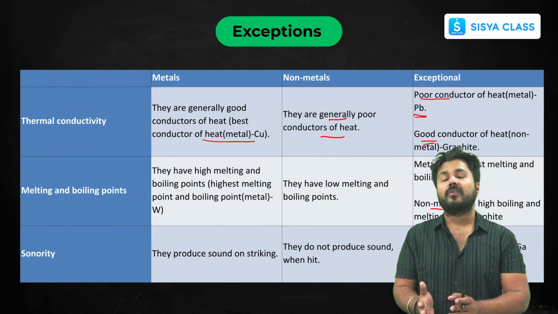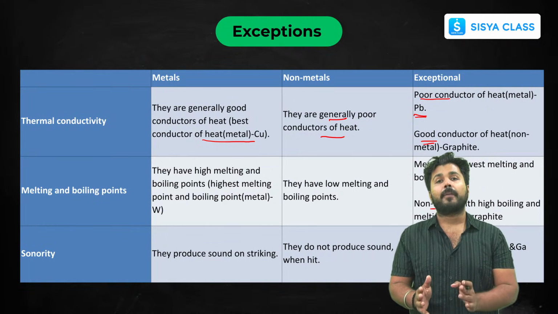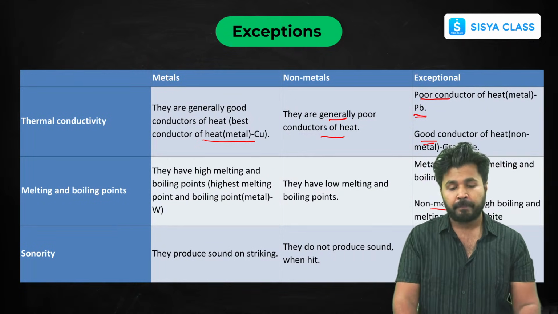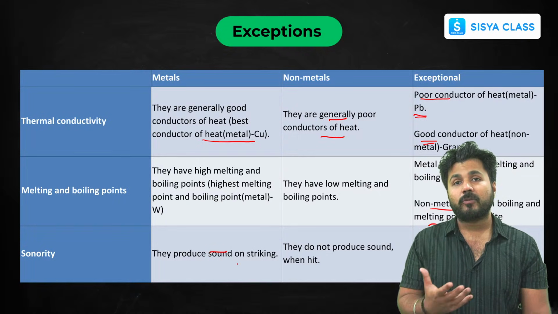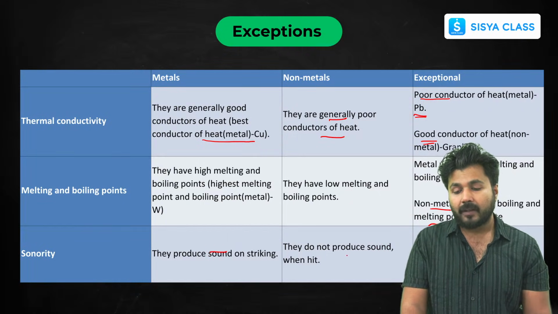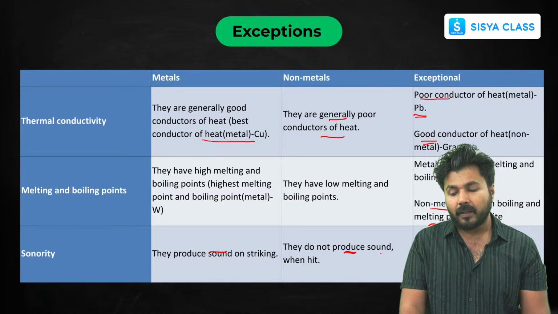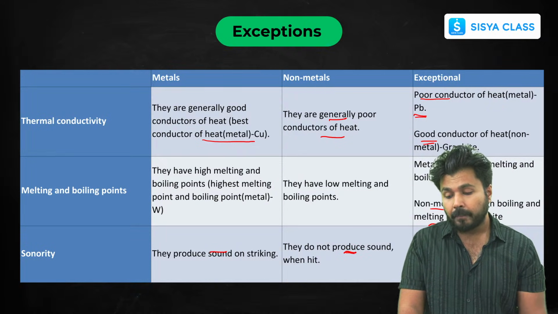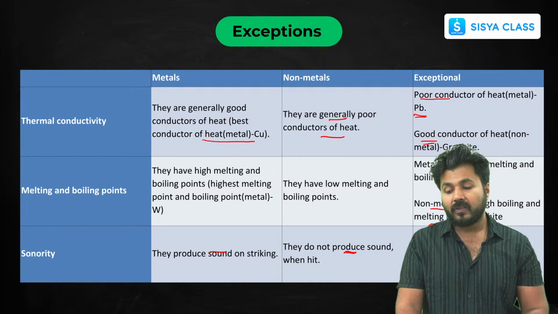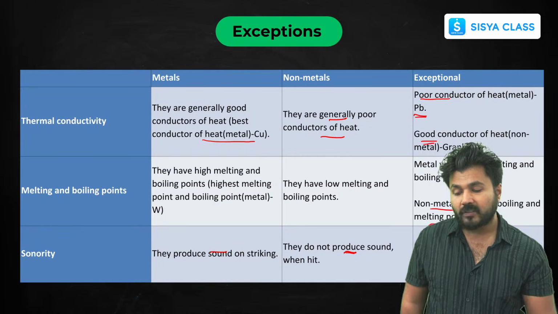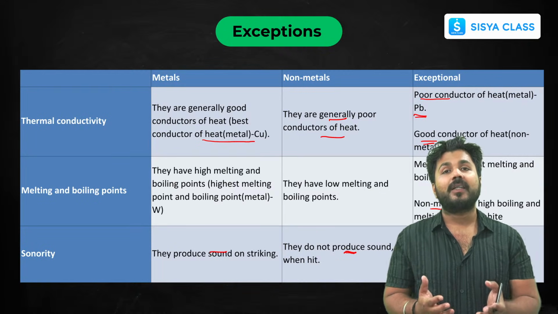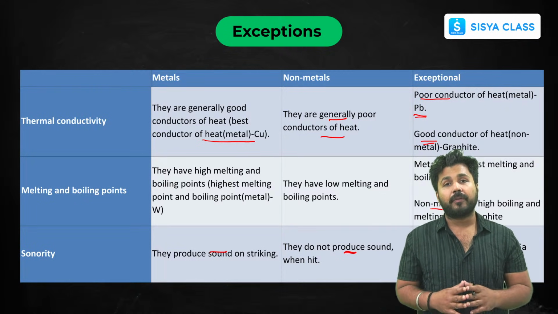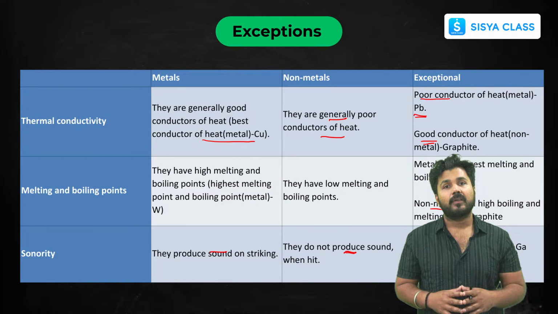So as you can see, in non-metals, these allotropes of carbon are mostly exceptions. Now talking about sonority, it is about sound when it strikes, and non-metals do not produce sound when hit, but mercury and gallium are some non-sonorous metals. Mercury is the only metal present in liquid state, that's why it is also non-sonorous.